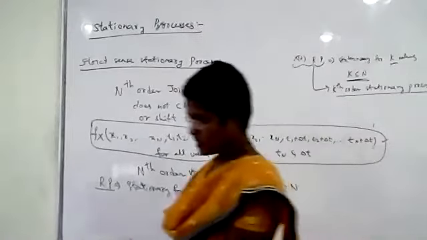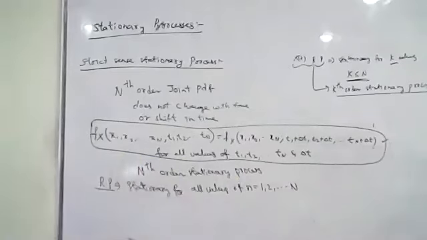Okay. So these are the conditions for stationary processes. Here we have discussed the five stationary processes. The first one is the first order stationary process, the second one is the second order stationary process, the third one is wide sense stationary, the fourth one is the jointly wide sense stationary process, and the fifth one is the strict sense stationary process.